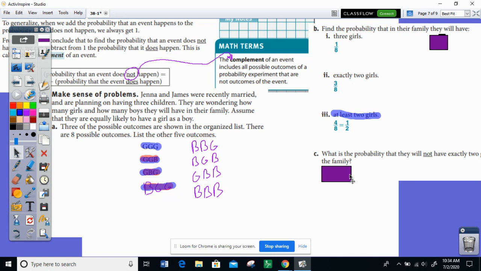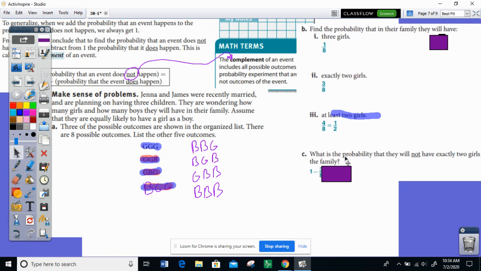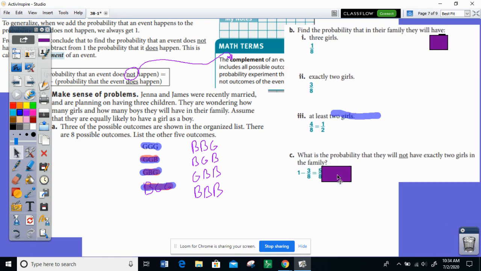Part C says, what is the probability that they will not have exactly 2 girls in the family? So the easiest way to do that is if we know that the probability that they have exactly 2 girls is 3 out of 8. To do the not probability, we can do 1 minus that. And 1 minus 3 over 8 gives us 5 over 8.